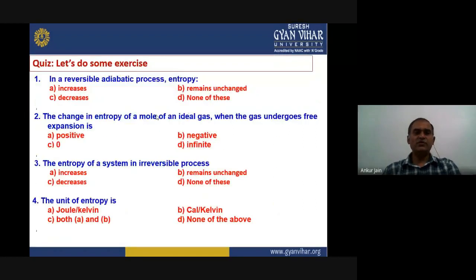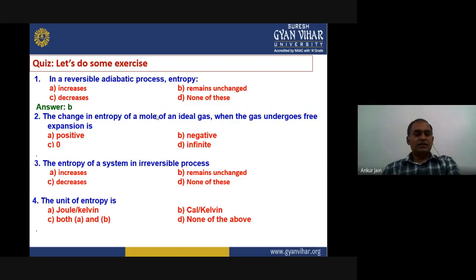Now let us move to some questions. This is the quiz which will judge your knowledge, what you have achieved from today's lecture. The first question is, in a reversible adiabatic process, does entropy increase, decrease, remain unchanged, or none of these? This is related to the definition of entropy, and entropy always remains unchanged for the adiabatic process. So the right answer is B.